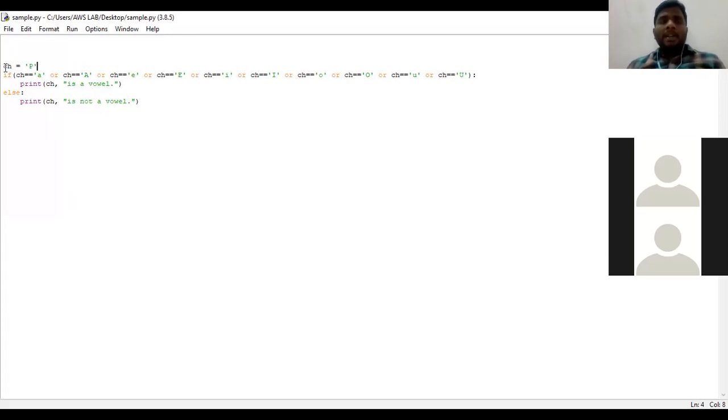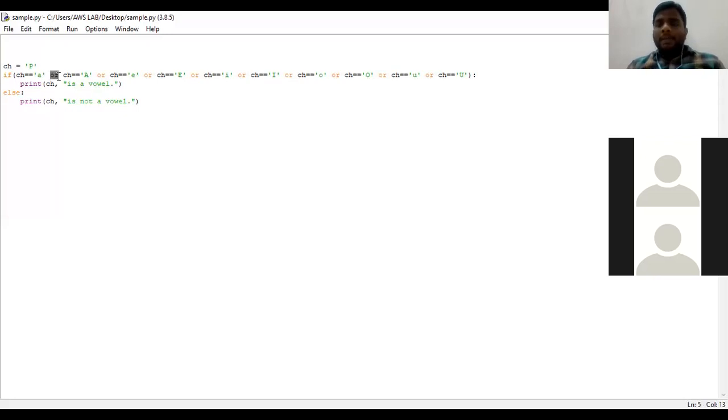Automatically, the variable ch will be stored with this particular value called p. So now it checks with all the 10 conditions. Here, instead of or, we can write and also. Or in the sense, if any one of the conditions is satisfied among the 10, then it enters into the body of if.